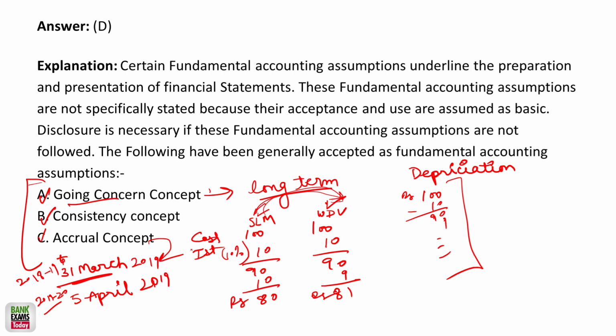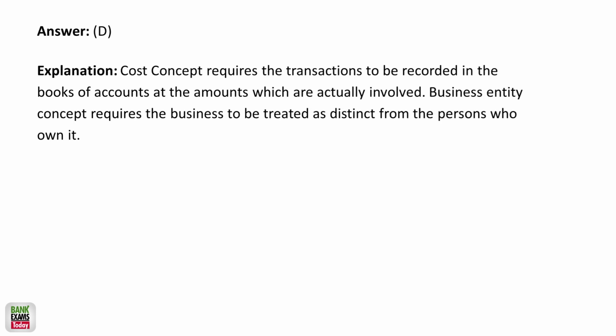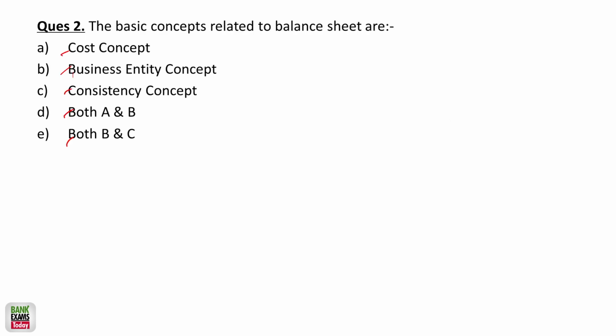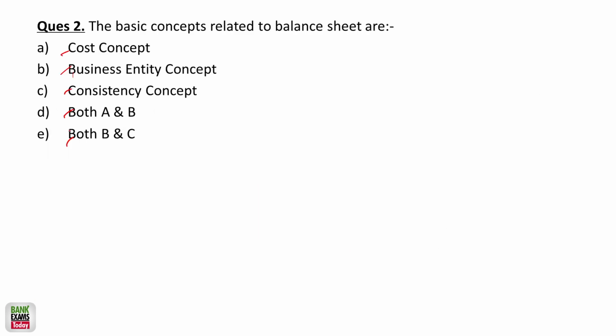Okay, thank you everybody. Let's move forward to question number 2. The basic concepts related to the balance sheet. There is the cost concept, business entity concept, consistency, both A and B, both B and C. So which are the basic concepts? The basic point of doing this lecture is to tell you the meaning of these concepts. Actually A and B, the cost concept and the business entity concept, are correct, because consistency is an assumption. It is not a concept. I have already explained this.